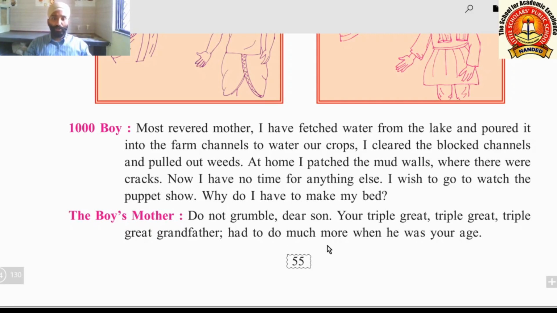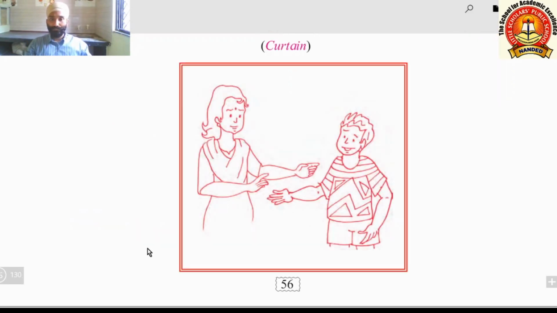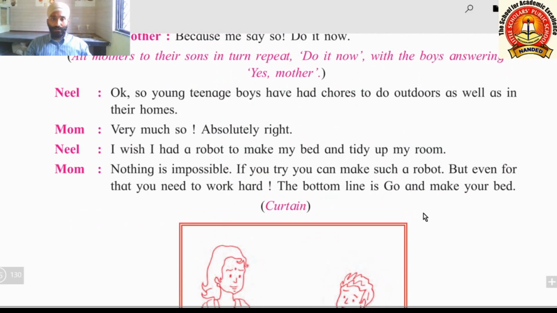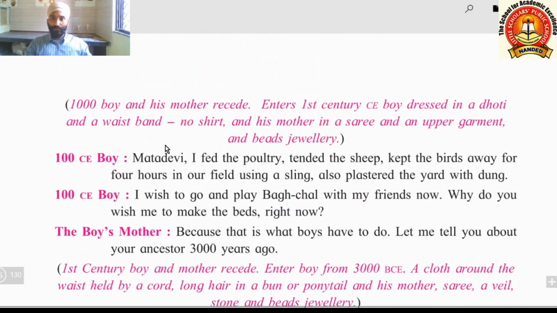So again mom is telling this boy a story of his great grandfather. Now let us go there. The 1000 BCE boy and his mother recede. They go back. Enter the first century CE boy.